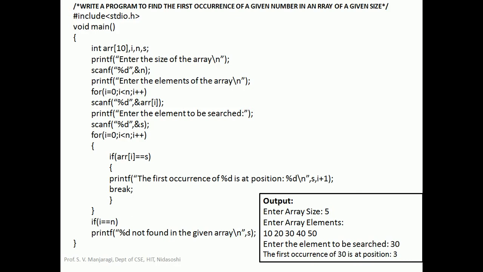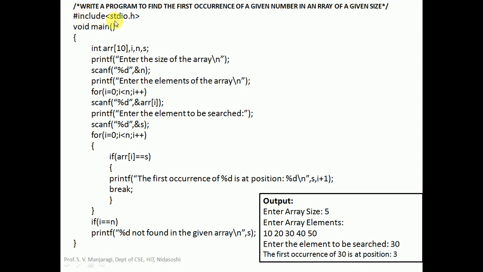When we scan the array from left to right, if the element is found, its first occurrence or first appearance from left to right, you should take its position and print it. So it is a very simple program.